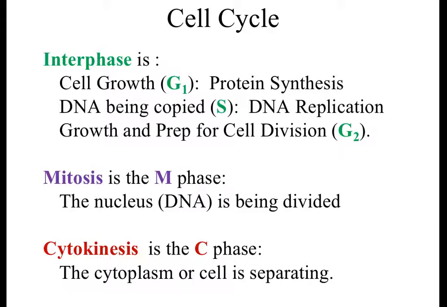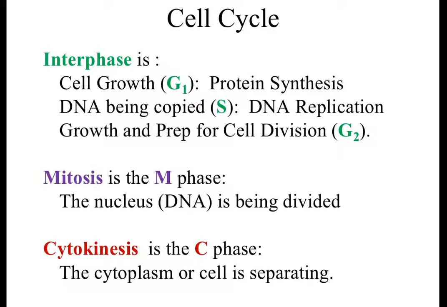The first thing that's going to take place inside the cell cycle is cell growth. That's G1. Your cell is going to grow. It's going to make proteins. It's going to duplicate all of its organelles. It's going to make sure that it has enough nutrients, the resources it needs, so that when it does decide to go through cell division, it can do so successfully.